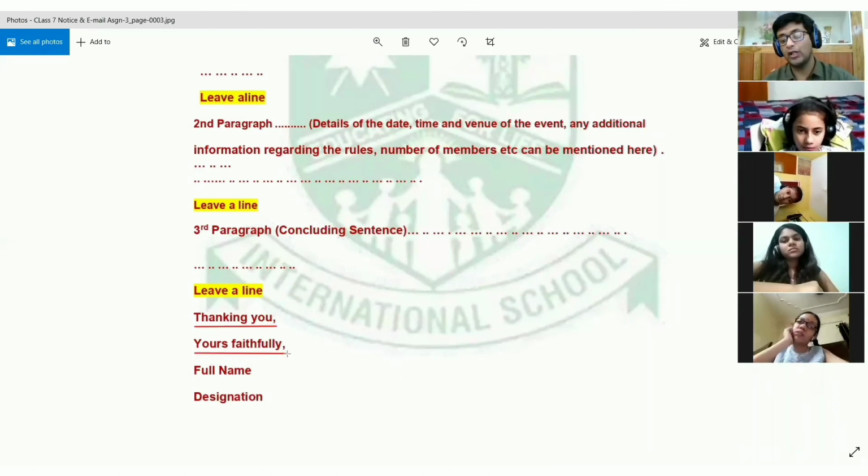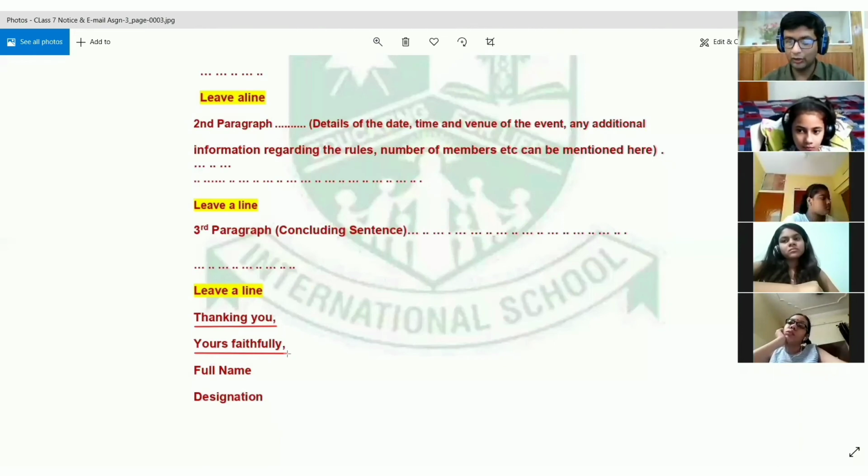So over here, you are not going to write your loving so and so, right? Because over here, they are not your friends, they are not your parents, they are not your acquaintances. You are writing something that is official in nature, that is formal in nature. So you are just going to be very formal in your language. You are going to write yours faithfully, and then you will put a comma.